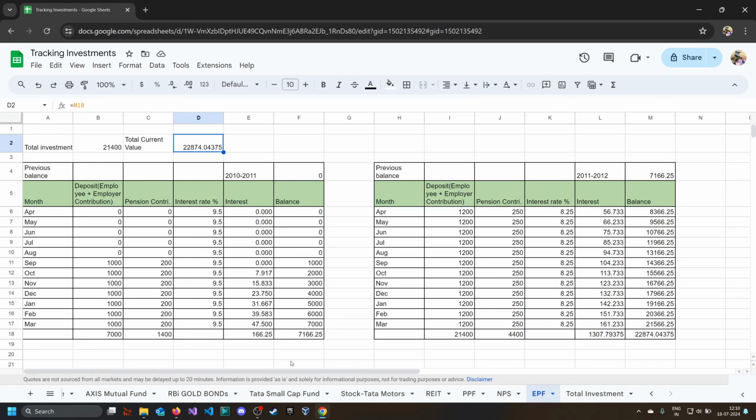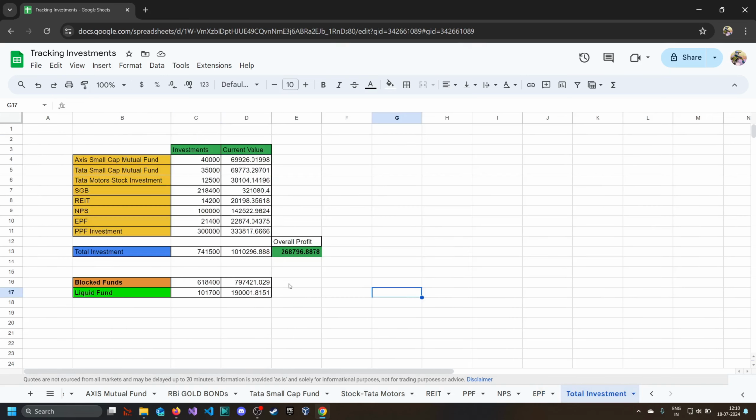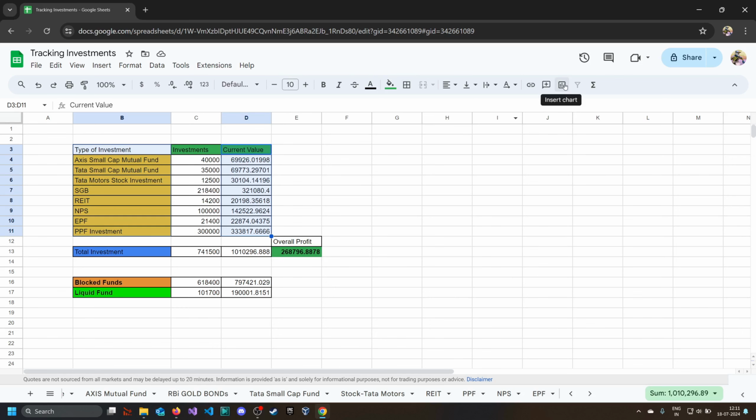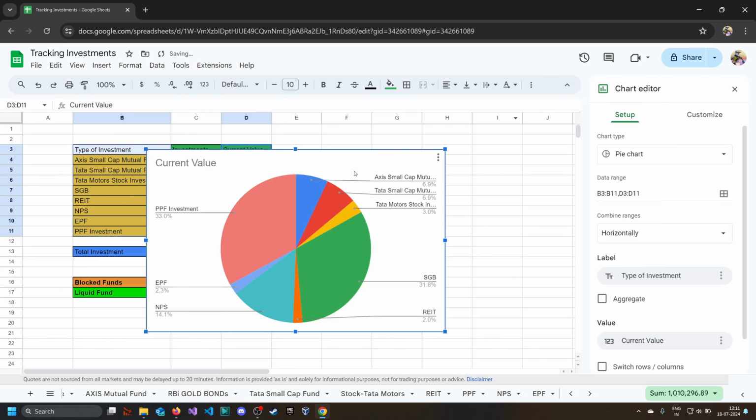Now let's come to the second part. So let's add some pie chart. So here we can add the pie chart. We can select this, or we can just give it type of investment, and we can select this column and this. So now we have selected the type of investment and current values, and we'll just go here to insert chart, and automatically it detected that we want a pie chart.